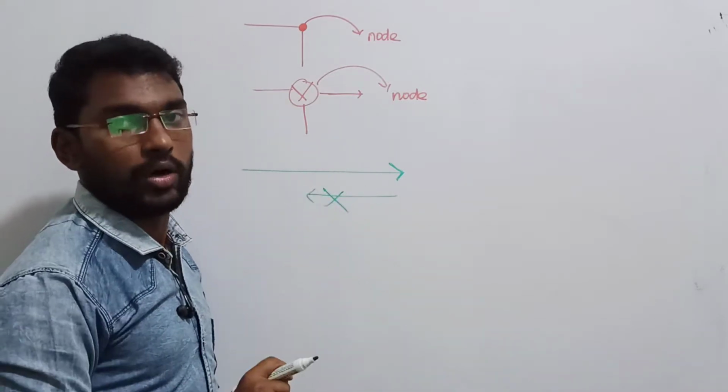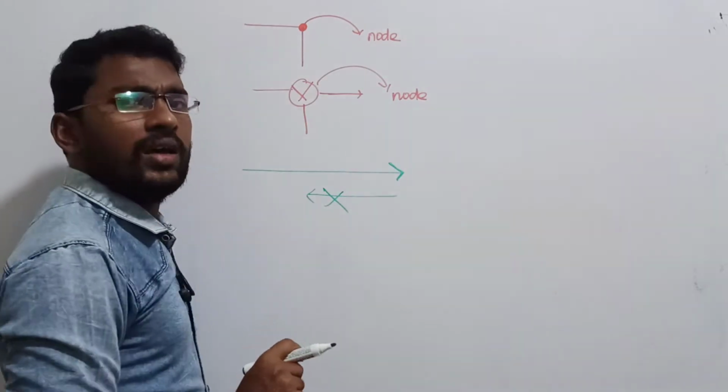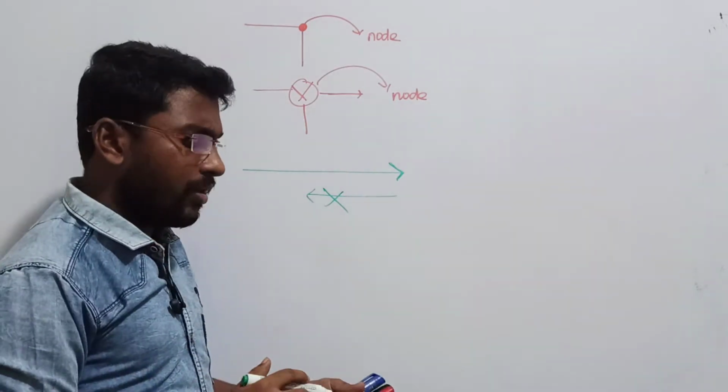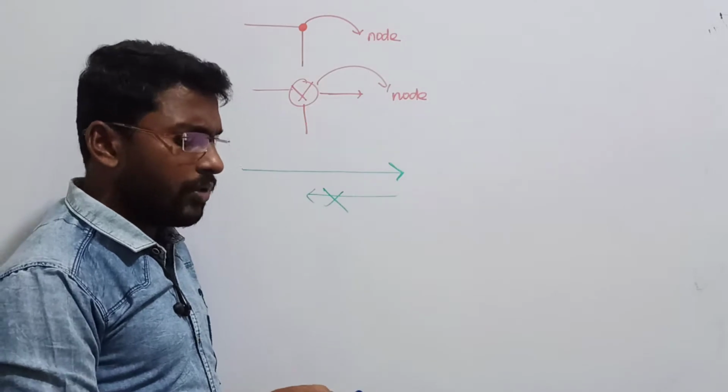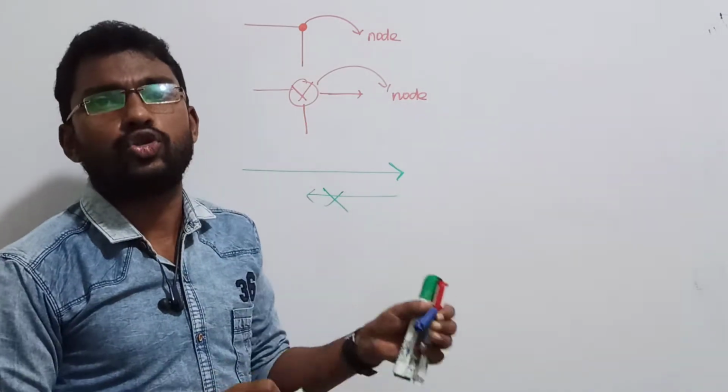That is very, very important, right? And the next thing is, here I am introducing a few more things. In our block diagram reduction technique, input is called source, right?